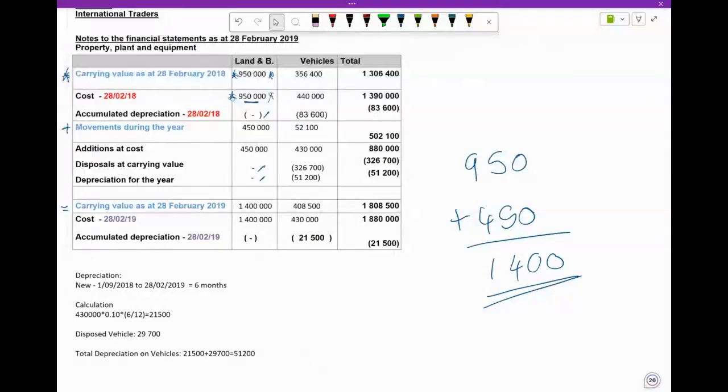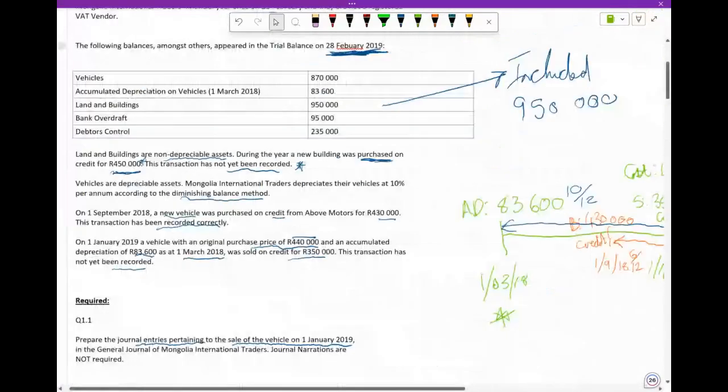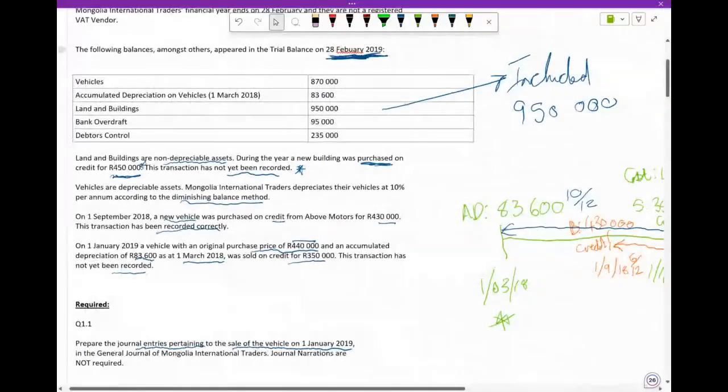But what did they also tell us about vehicles? That asset that we disposed of, what did they say at the end? This transaction has not been recorded yet.